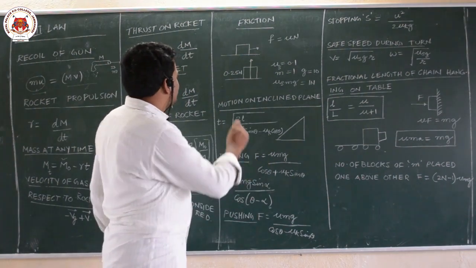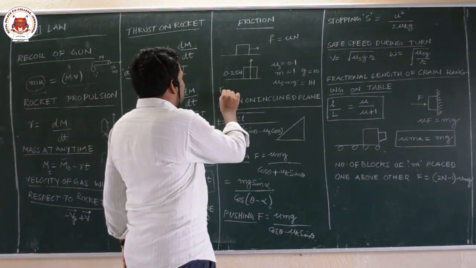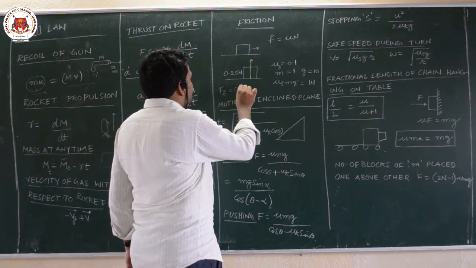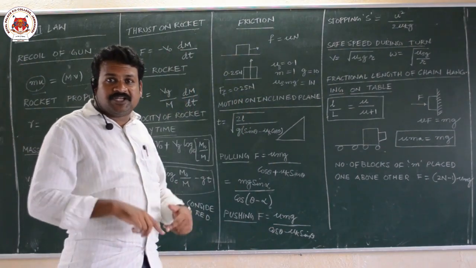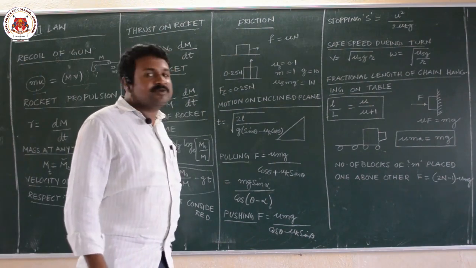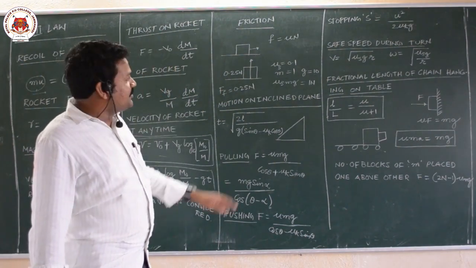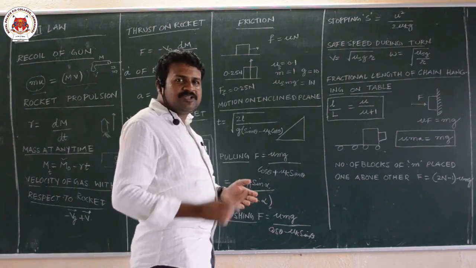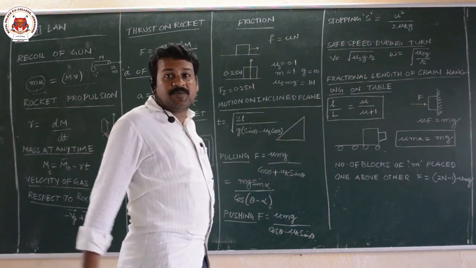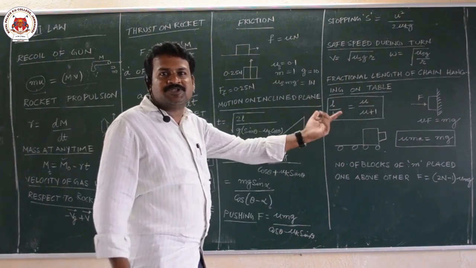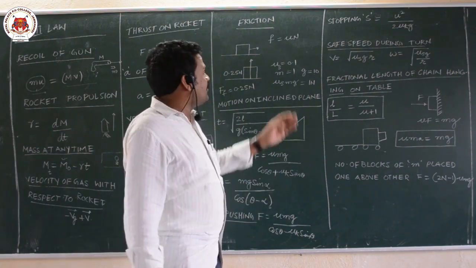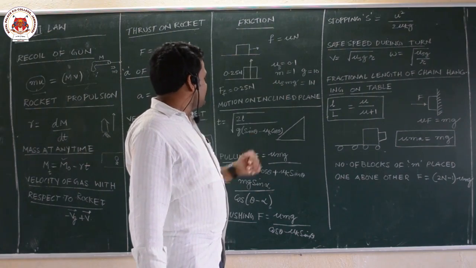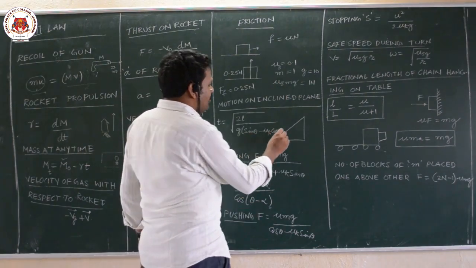So in this case, the frictional force is equal to 0.25 only, because the net force is 0, the body is at rest, and the applied force becomes the frictional force. If I apply 1 Newton, the body just starts to move. If I apply more than 1 Newton, the body will be in motion. Once the body is in motion, you have to take kinetic friction. So the formula for friction is mu s mg.